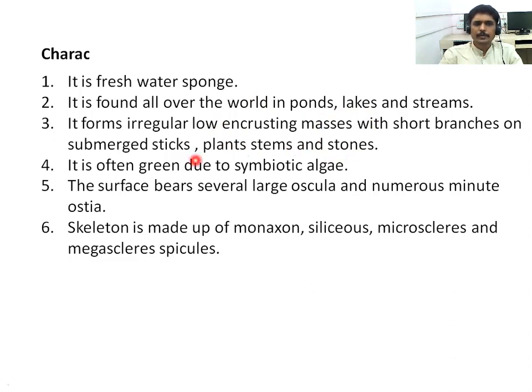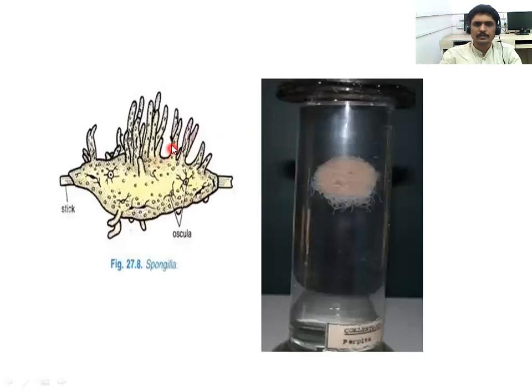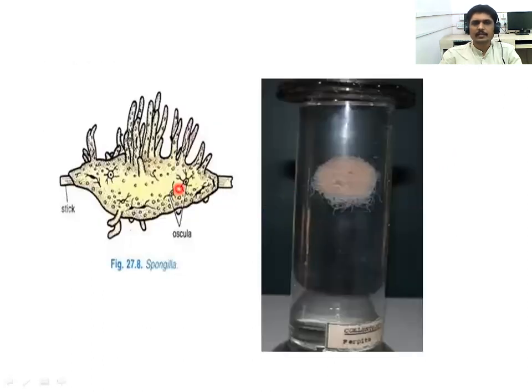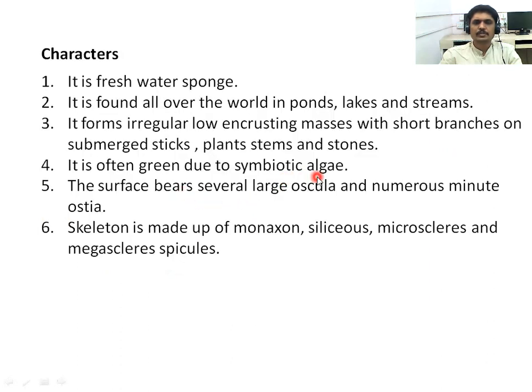When we observe their body, it does not have a regular shape. It is irregular, forming low encrusting masses with short branches on submerged sticks, plant stems and stones. They are attached to any part of the plants, their branches, and also the stones. It is often green due to symbiotic algae. Their body looks green because it shows a symbiotic relationship with the algae.